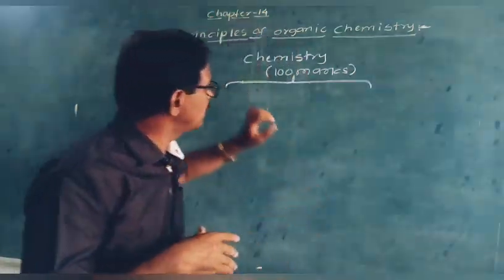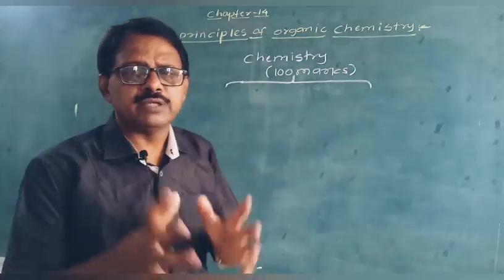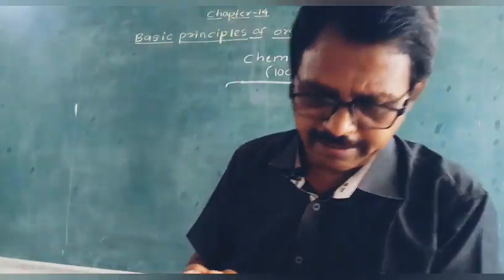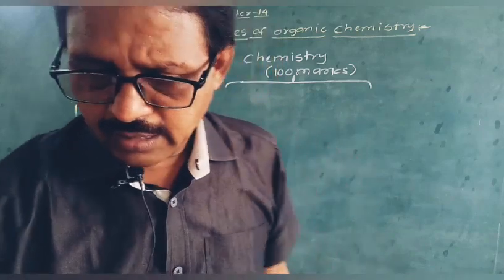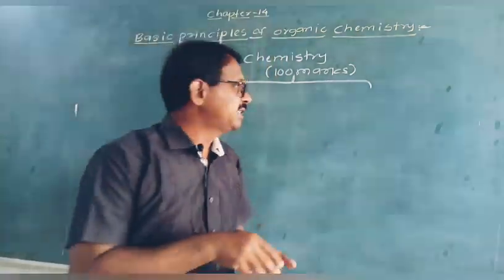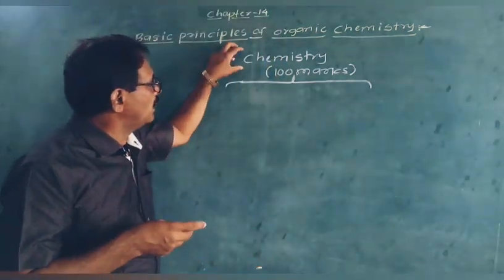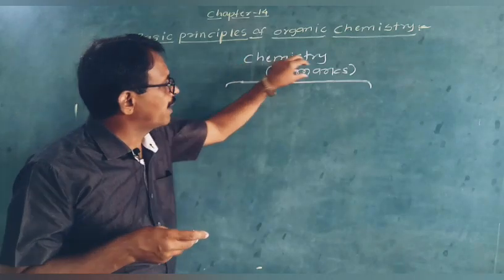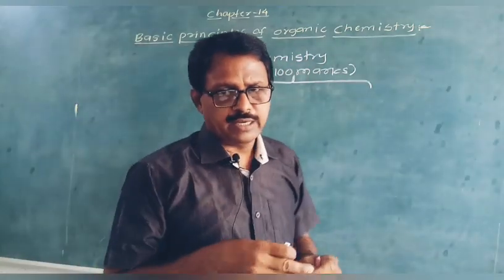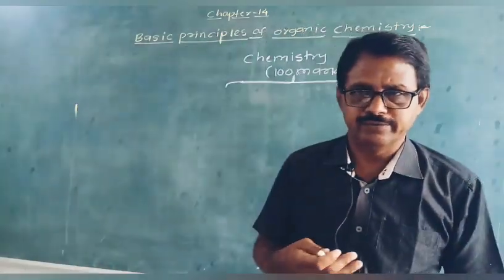Before starting this chapter, I will give some general information about chemistry. Chemistry has a total weightage of 100 marks in the 12th board examination.